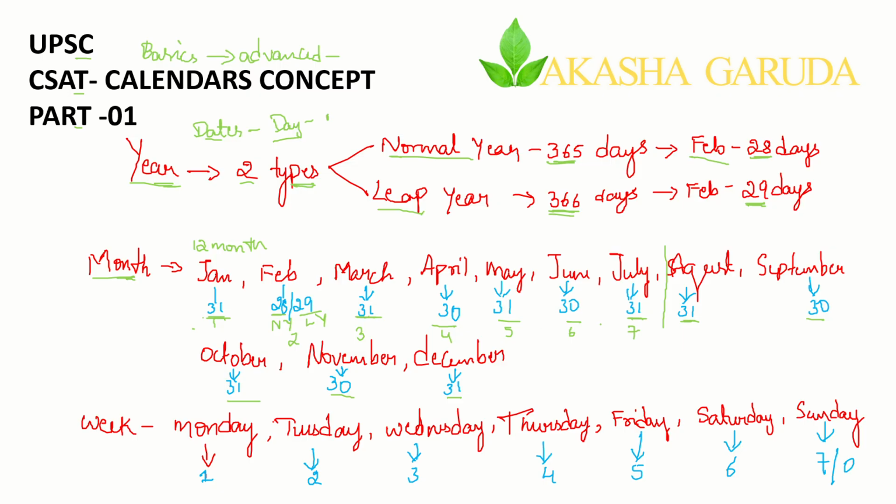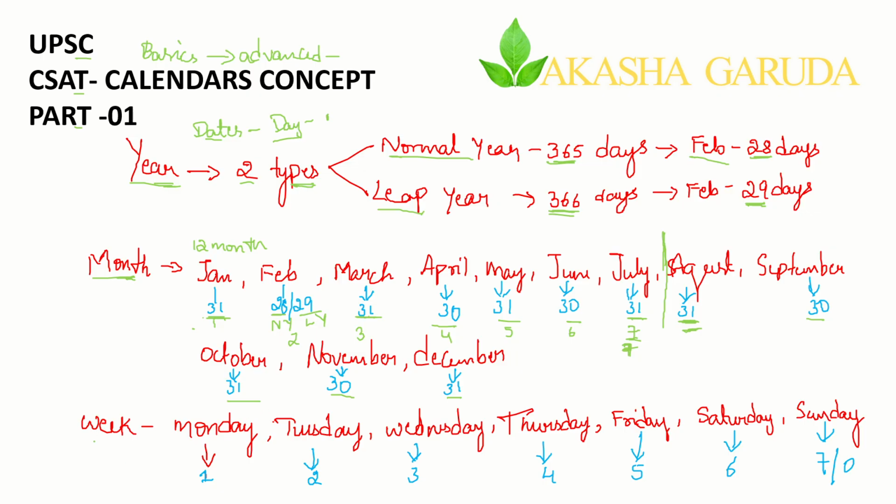So fine. I hope you have understood why July is 31 and again August is 31. See here, July is the 7th month. After the 7th month, a new cycle of 7 months starts, where the month has 31 days. From there it goes 31, 30, 31, 30, 31. Now I hope you have understood the month part.